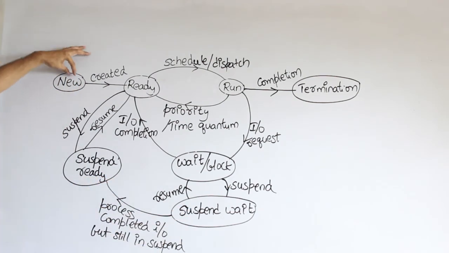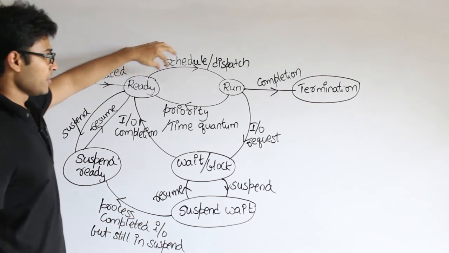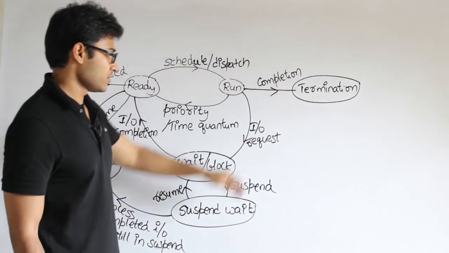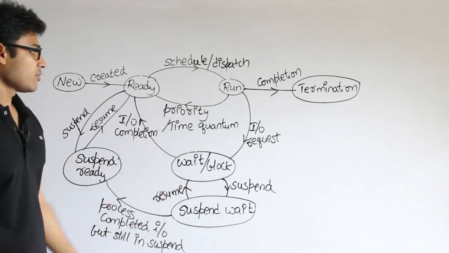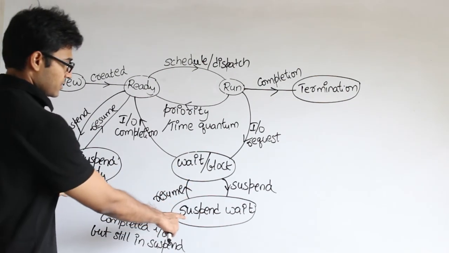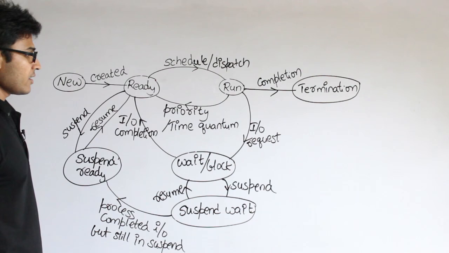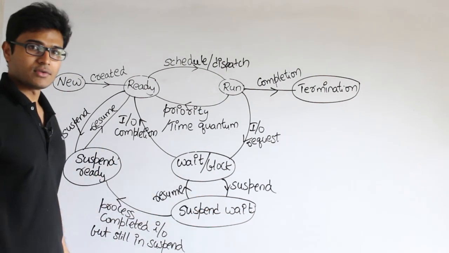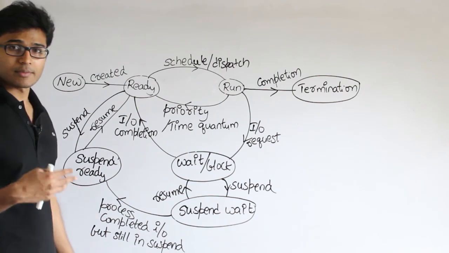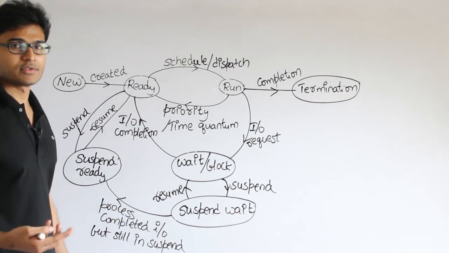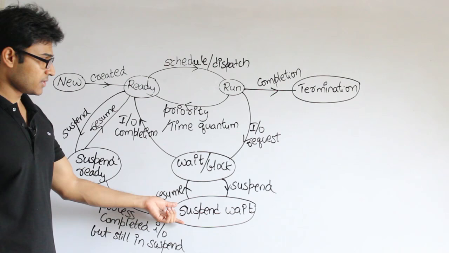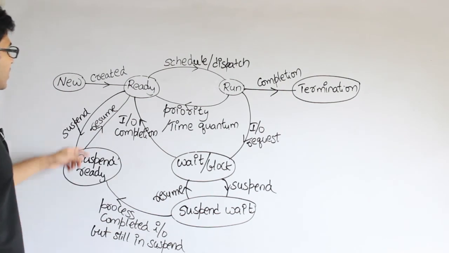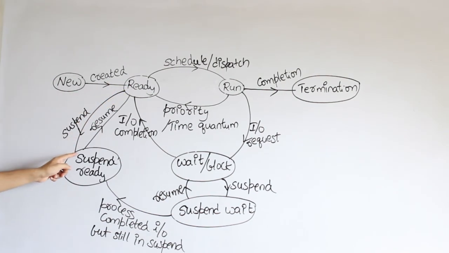See, this is in the secondary memory, main memory is not required, and wait or block is in the main memory, and these two are in secondary memory, right? And now once you decide that it has to be suspended, they will go there. And once you decide that, okay, I have the memory, I have the resources, then again you can resume, which means they will again come back. Similarly, once you decide that you should suspend it, they will be in the suspend state, and once you resume it, they will come back.